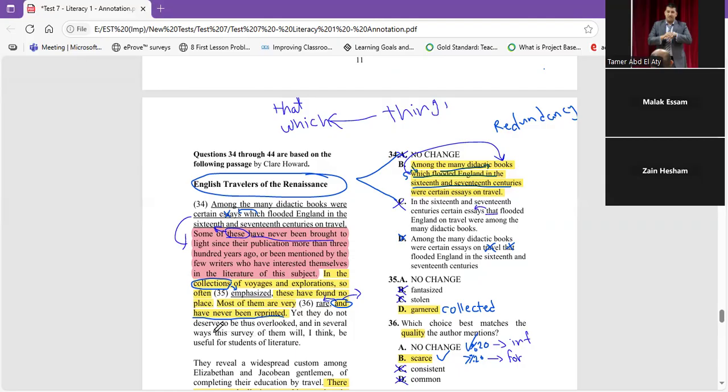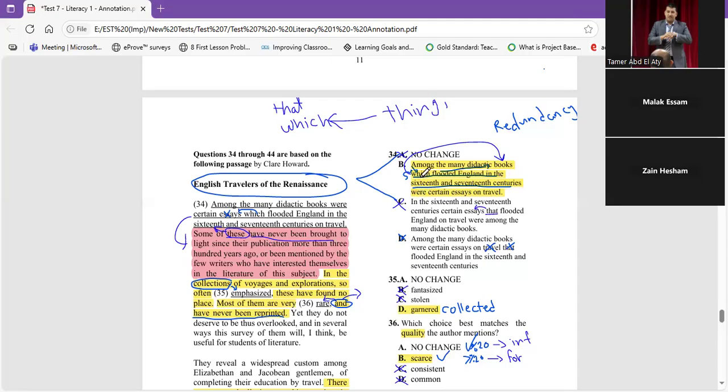And in several ways, this survey of them will, I think, be useful for students of literature. Okay, it talks about something related to literature. Let's find here. Among the many didactic books were certain essays which flooded England in the 16th and 17th century on travel. You just talk about books and essays, and here it relates to literature, so maybe, but look at B.